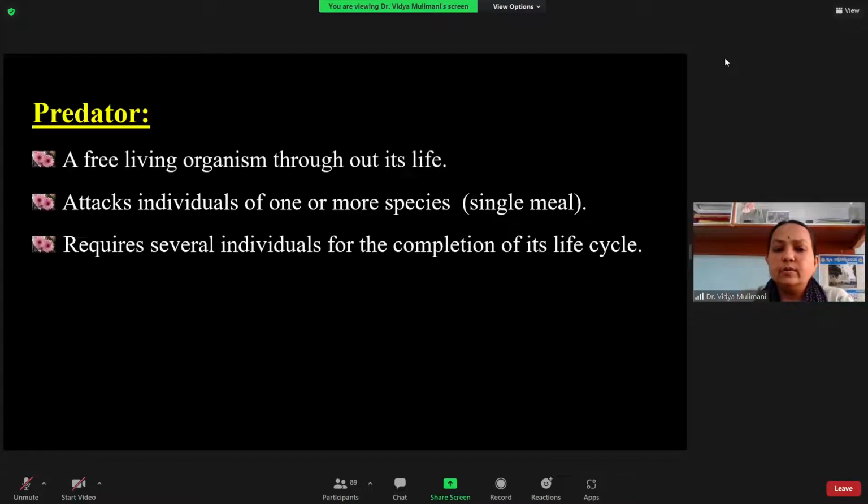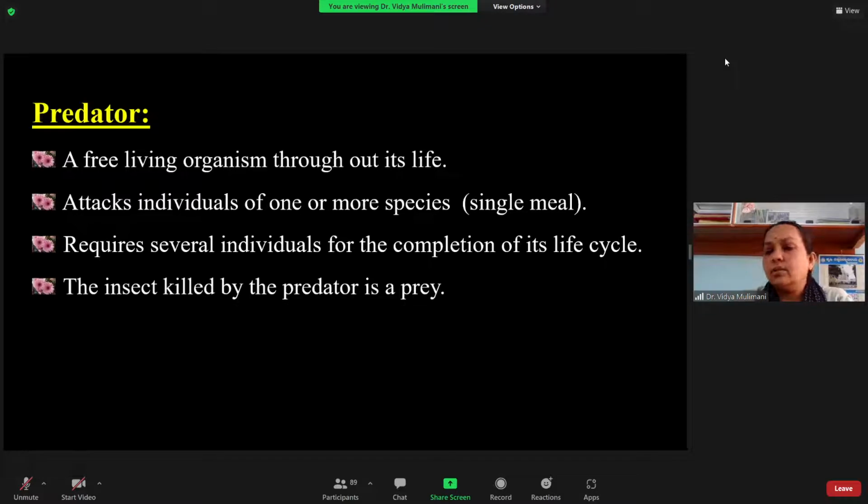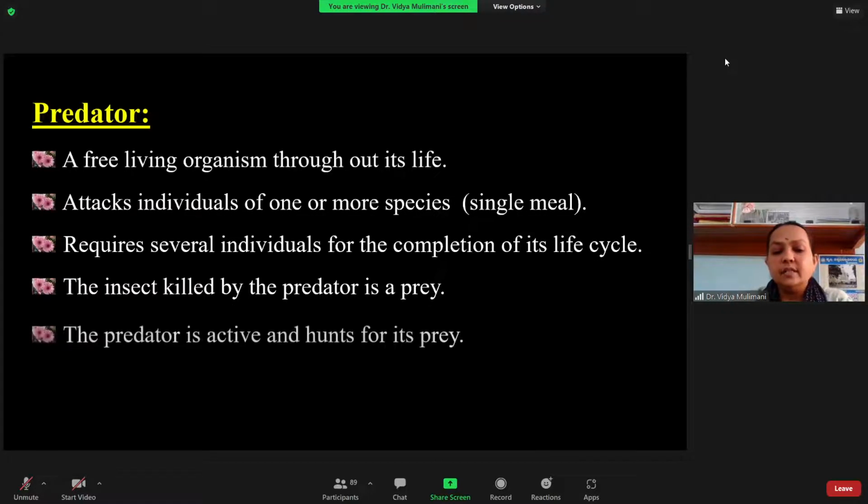Okay. Next, here you can see that it requires more individuals for the completion of the life cycle, because unlike in the case of the parasite, where only one insect is needed, here they need more individuals. And the second point, as I already told you, the insect which is attacked by the predator is called a prey. You should know that, because many times in the objective types, such silly questions will come. So predator, it is a prey. Parasite, it is a host.